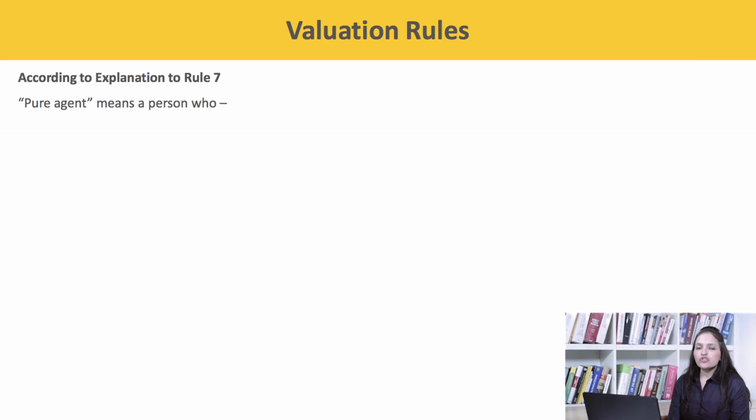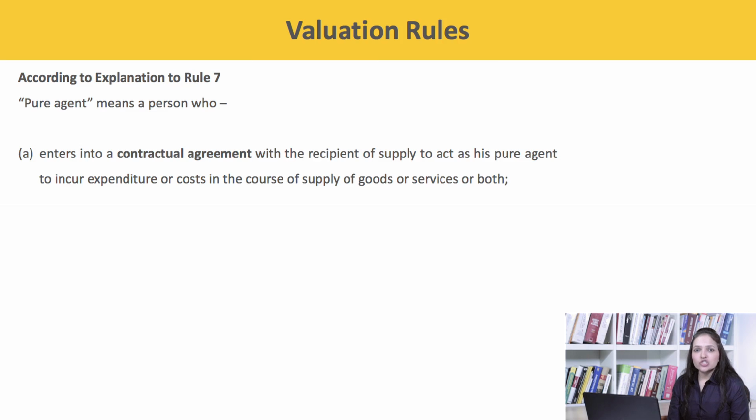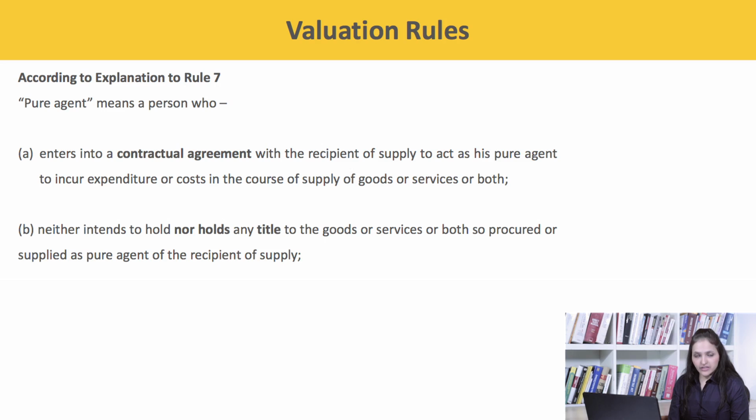According to explanation to Rule 7, pure agent means a person who, first, enters into a contractual agreement with the recipient of the supply to act as his pure agent, to incur expenditure or costs in the course of supply of goods or services, or both. Second, neither intends to hold nor holds any title to the goods or services or both so procured or supplied as a pure agent.